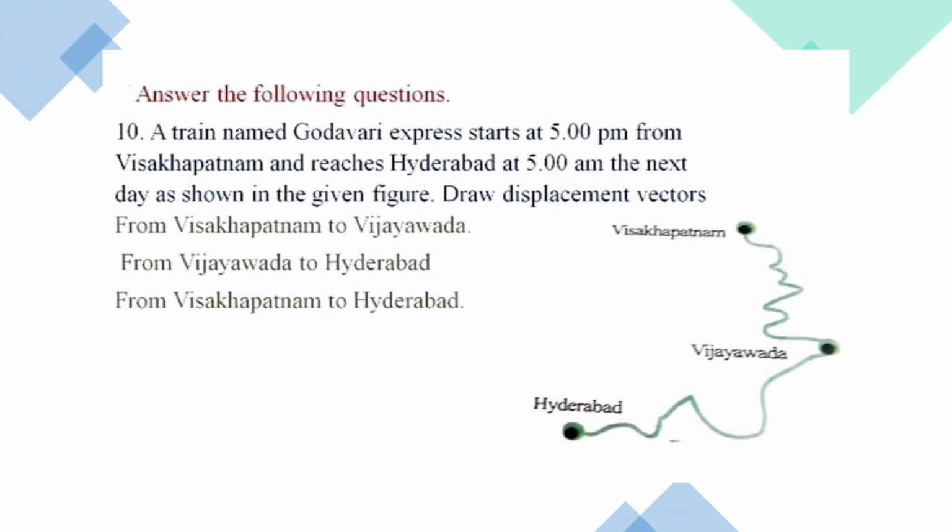And the 10th question. Answer the following question. Here the paragraph was given. A train named Godavari Express starts at 5:00 pm from Visakhapatnam and reaches Hyderabad at 5 am the next day. As shown in the given figure, draw displacement vectors from Visakhapatnam to Vijayawada, from Vijayawada to Hyderabad, from Visakhapatnam to Hyderabad.